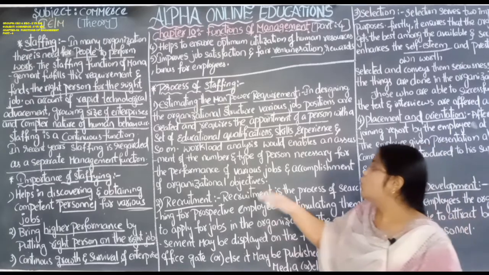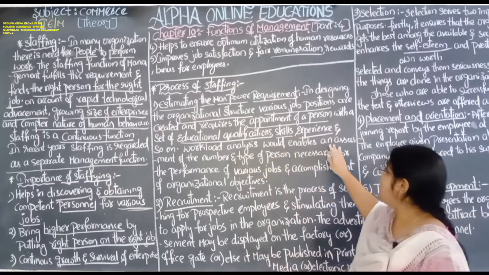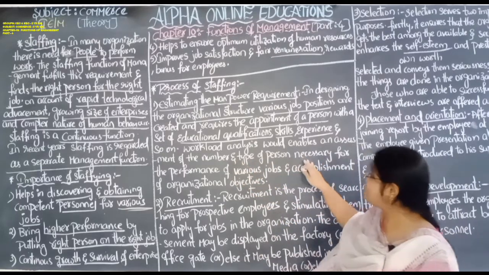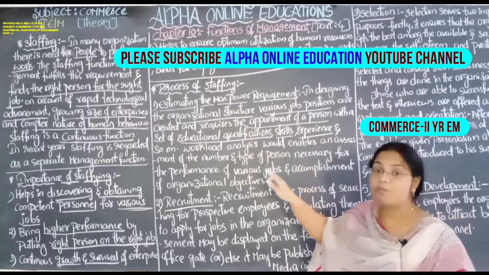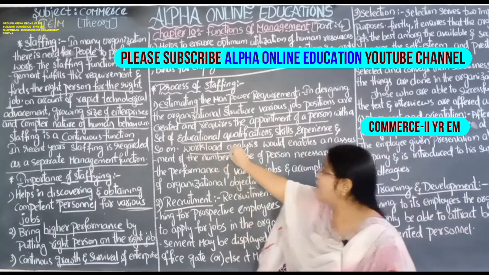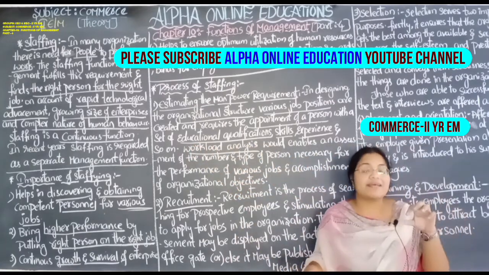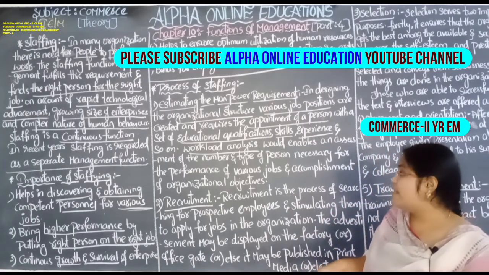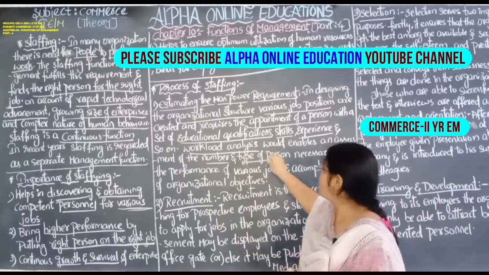Workload analysis would enable an assessment of the number and types of persons necessary to perform various jobs. So workload analysis means how much work is there. Based on that workload, they can analyze the number and types of persons.